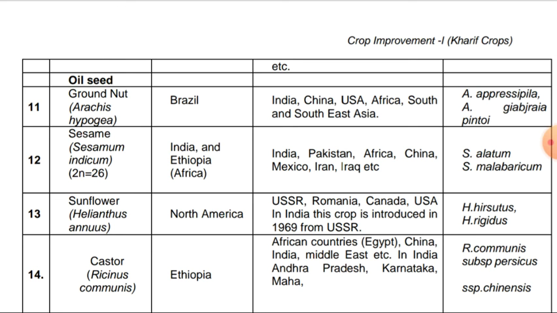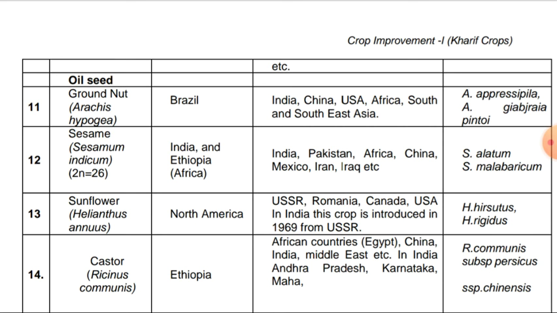Sunflower, Helianthus annuus, North America is the center of origin. Then Russia, Romania, Canada, USA. And this crop is introduced in India from Russia in 1969. Helianthus hirsutus, Helianthus rigidus. And last one, oilseed crop, that is the castor, Ricinus communis.